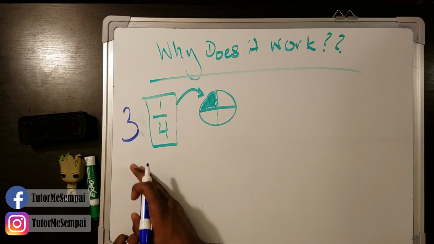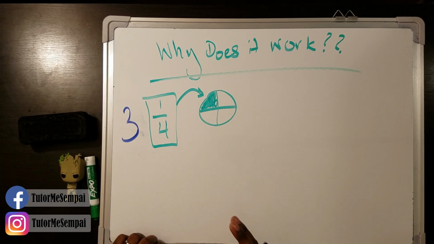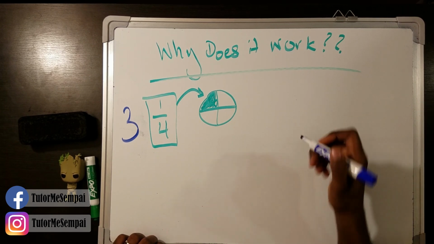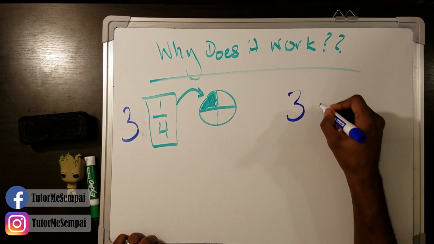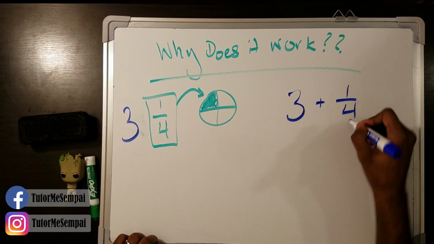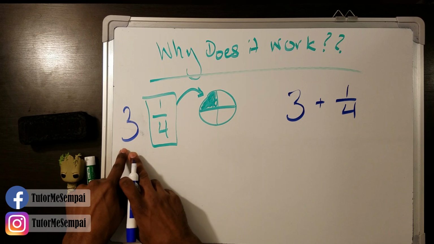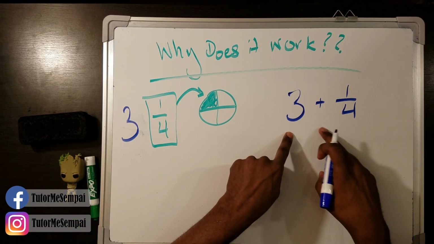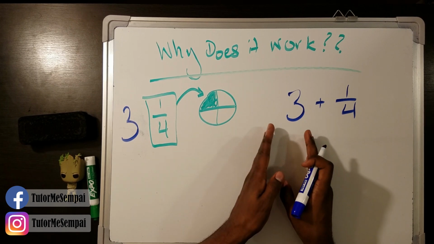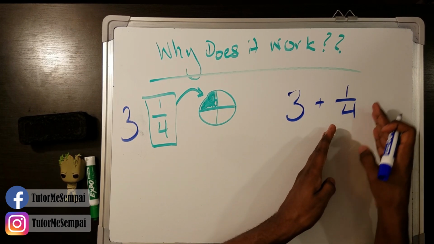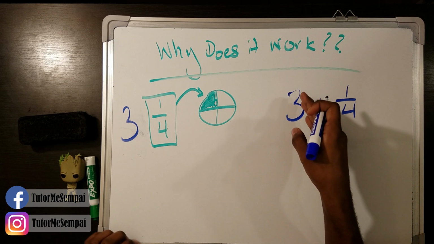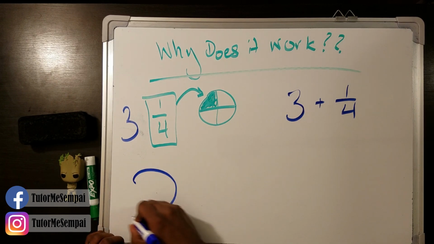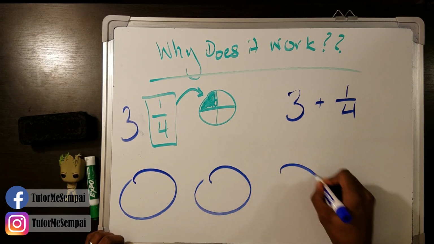3 as a part of this mixed number here might look a little confusing. So let's rewrite that in different terms so you can see exactly what it means. Whenever you have a mixed number, let's say 3 and 1/4, that's really just saying 3 plus 1/4. So you have 3 wholes, and instead of another whole, you have a 4th here. So this 3 is just going to be 3 wholes.